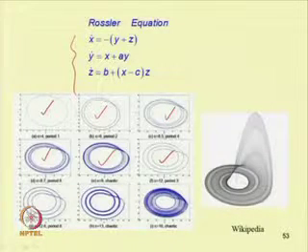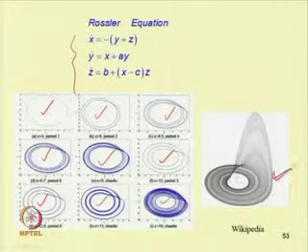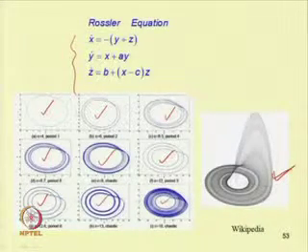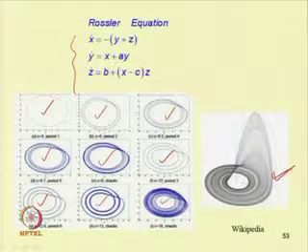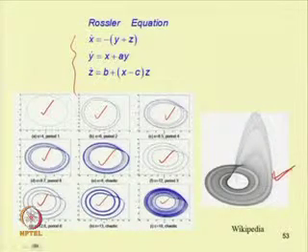Then c equal to 12.6, period becomes 6, c equal to 13, again it becomes chaotic, and for c equal to 18, the chaotic response continues. This chaotic response looks like a funnel, and it is known as the Rossler funnel.